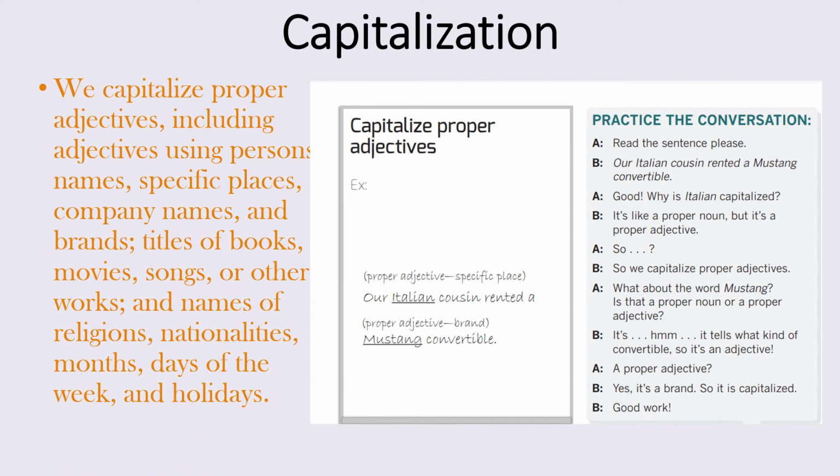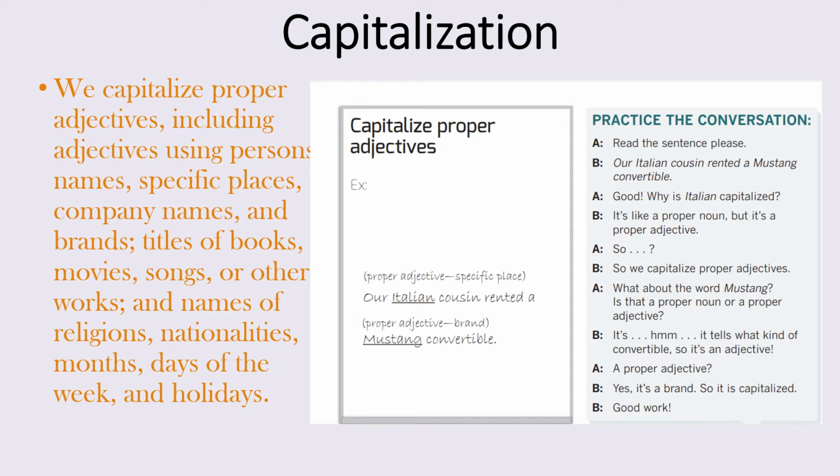Now let's talk about how we capitalize proper adjectives. This includes specific names for people, specific places, company names, titles, nationalities, religions, months, days of the week, all of that. Even when it's used as an adjective, we still capitalize it. So take a look at the example. Our Italian cousin rented a Mustang convertible.